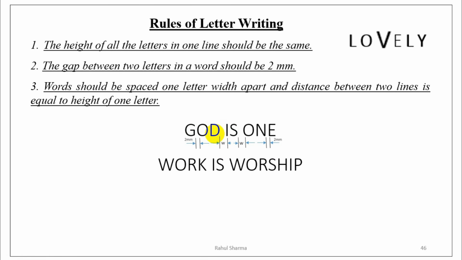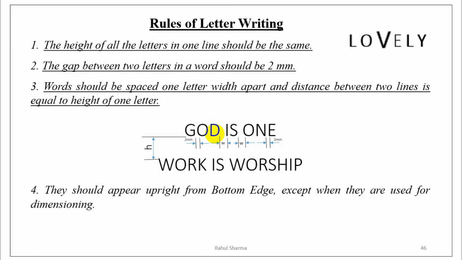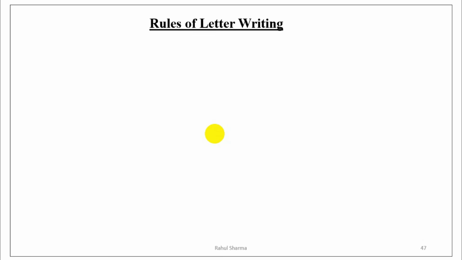Now the gap between two lines. Let's say we have written two lines, God is one and work is worship. The gap between these two lines, represented in the diagram, must be equal to the height of the letter, whatever height of the letter is given in the question. Now the next point: they should appear upright from the bottom edge except when they are used for dimensioning. It means whenever we write, we write the letter readable from downward, like I have shown you with S. We never write an alphabet or word like this.